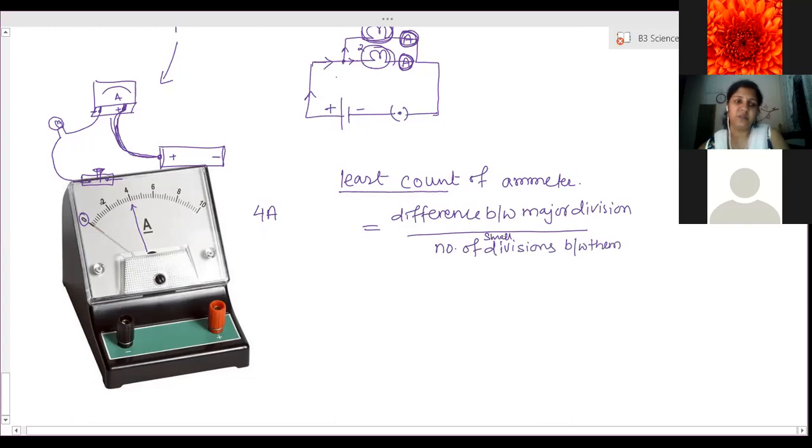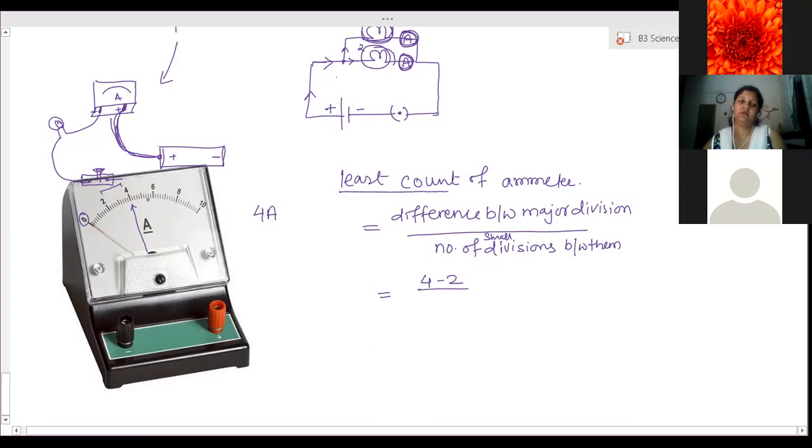Major divisions means the values written here: 0, 2, 4, 6, 8, 10. These are called major divisions, right? So take the difference between any two. We will take 2 to 4, so that means 4 minus 2. You take the difference between them.